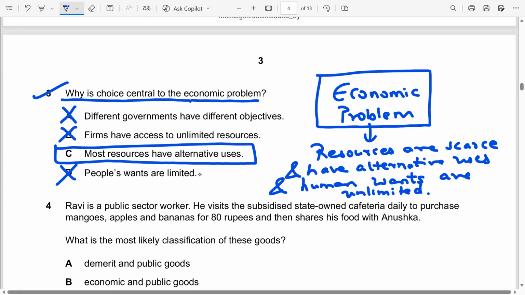So the reason a choice has to be made is that resources have alternative uses. Land can be used for agricultural purposes, for construction, or to provide a service. Similarly, labor can be employed in different sectors. Machinery can be employed either in the agricultural sector in the form of a tractor, or in the manufacturing sector to make automobiles and so on. That means every factor of production is not only limited, but also has alternative uses, because of which the economic problem arises. So the answer for this question is option C.